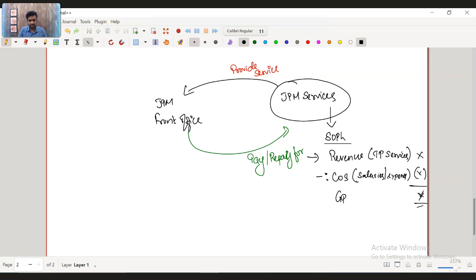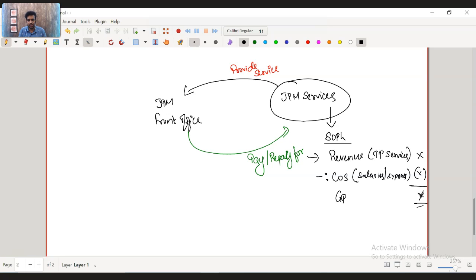They have to give them laptops, food, water, electricity. All these expenses will be included in their cost of sales. Plus, all these expenses added together, they will create a bill. And that bill will be presented to the JP Morgan front office, which will pay for the services offered by these people. So that will be the revenue.